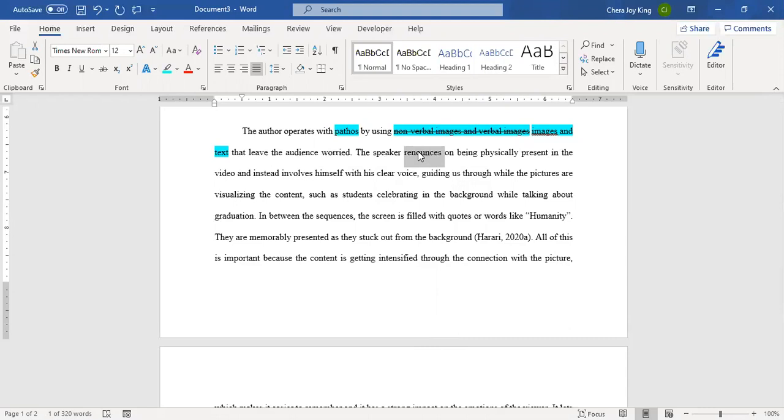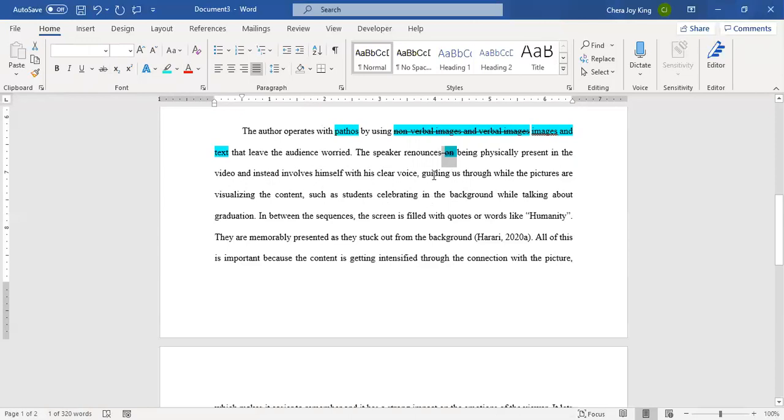So I might, as a style thing, just switch this to a more common verb, but definitely we don't say renounce on. We just say renounces. There's definitely no on that comes after this. So the speaker renounces being physically present in the video. That makes much more sense. This preposition does not go with this verb. The speaker renounces being physically present in the video and instead involves himself with his clear voice, guiding us through while the pictures are visualizing the content, such as students celebrating in the background.